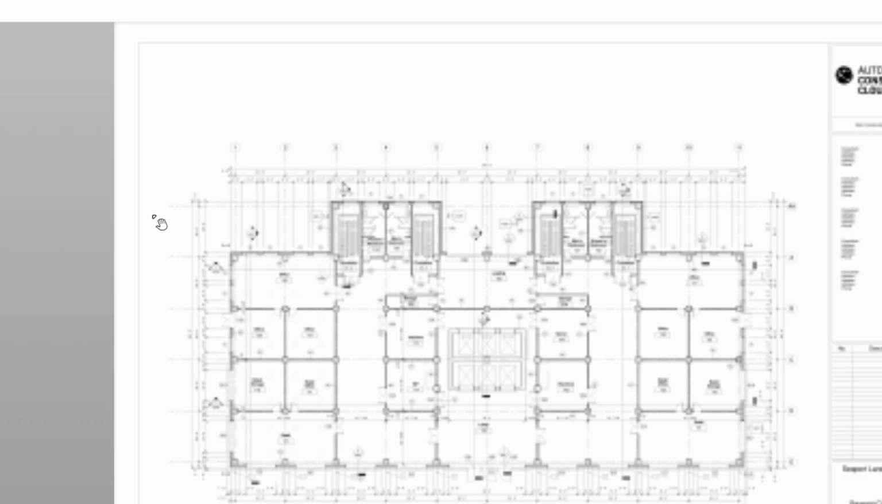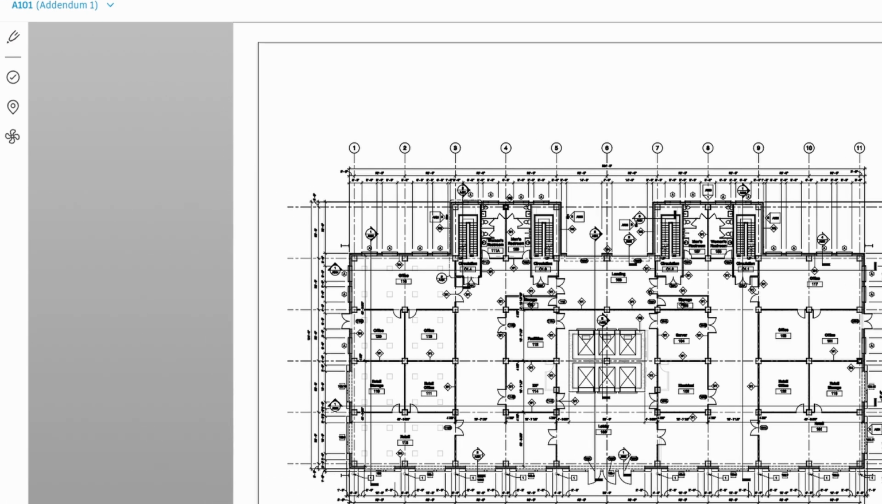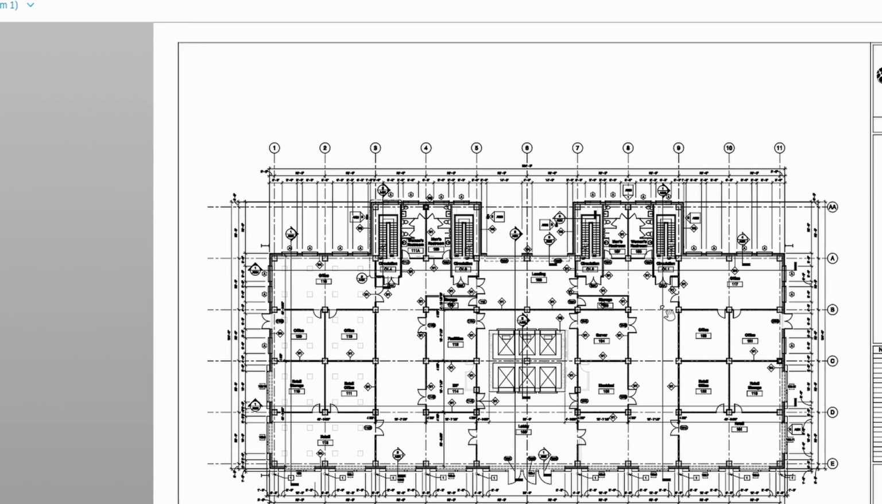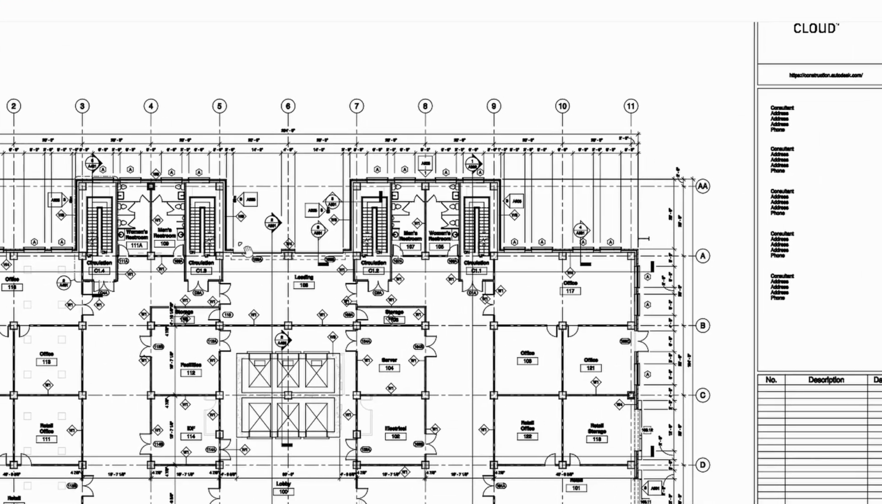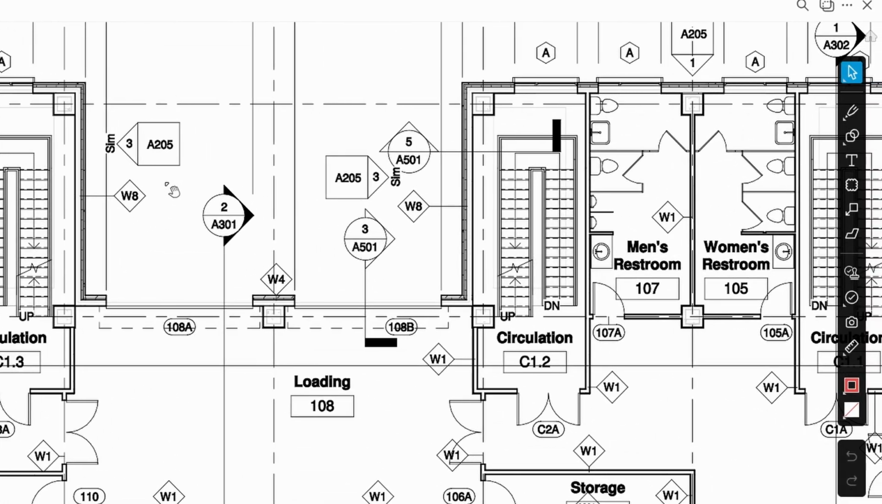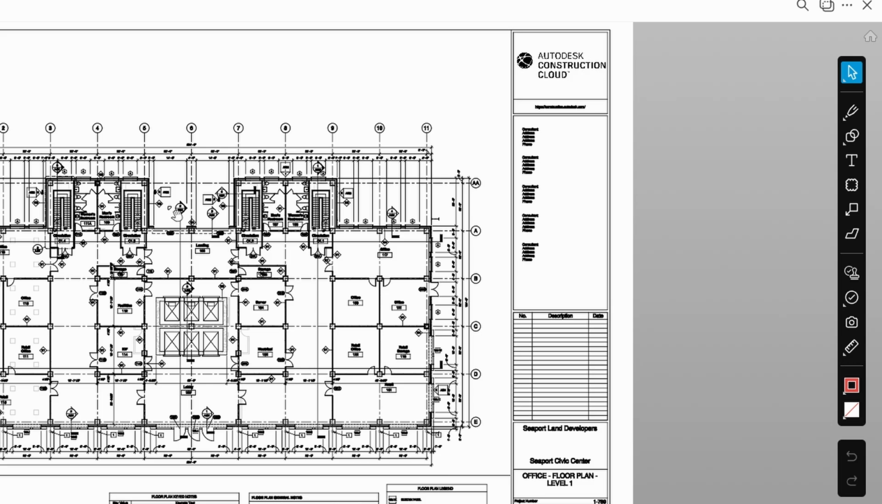There's also a full screen mode if you want to immerse yourself in the details without distractions. On the right side of the screen, you'll find a suite of powerful tools. For example, you can multi-select objects, which is handy when you need to make changes to several items at once.